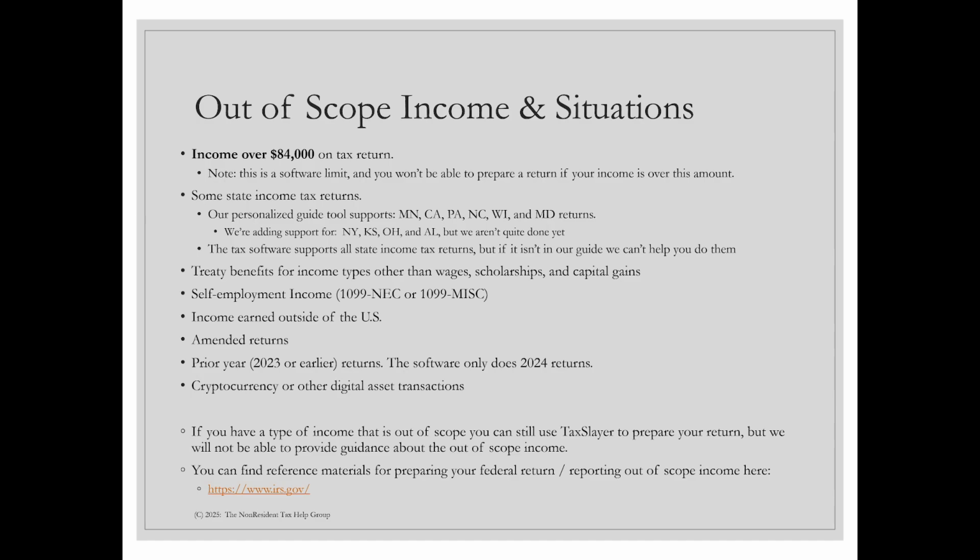We also don't support self-employment income if you work as an independent contractor, income earned outside the United States, amended returns, prior year, so 2023 or sooner returns. Our software only does 2024. And then we also don't support crypto or any other digital assets. Now, for several of those things, such as the employment income and the crypto, for example, but not all, the software will still do those returns with that information in it. So unfortunately, that's just outside of the scope for our program.